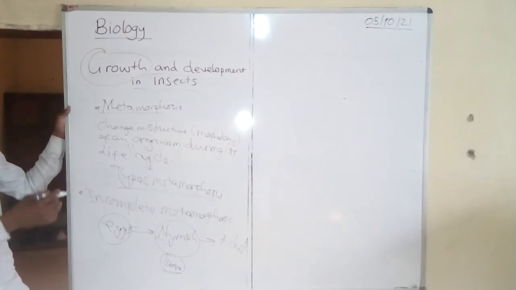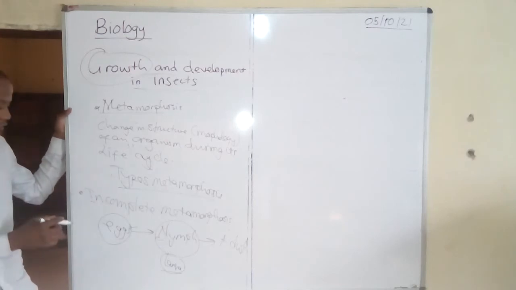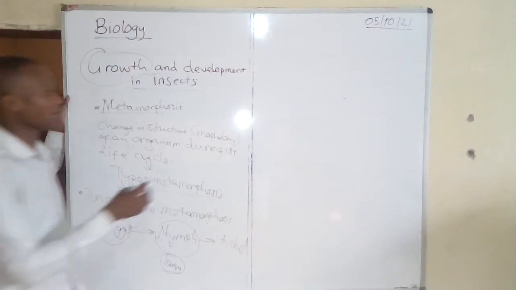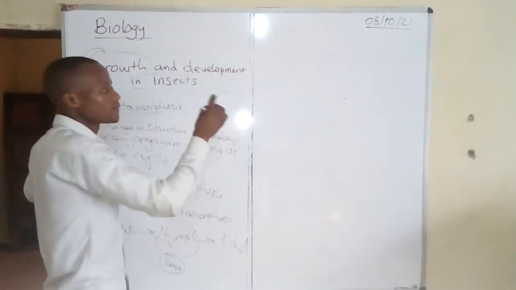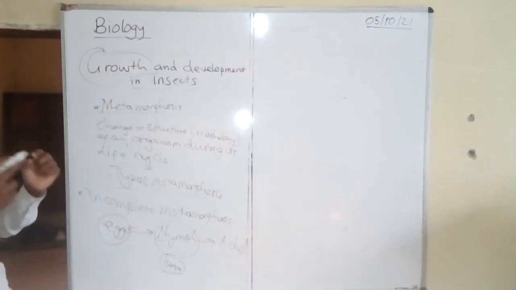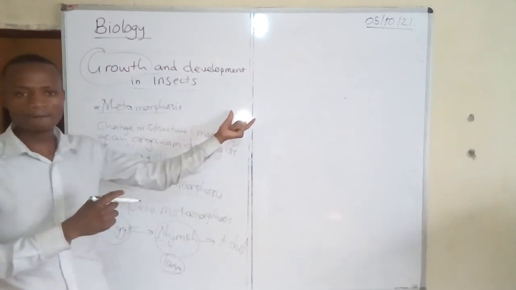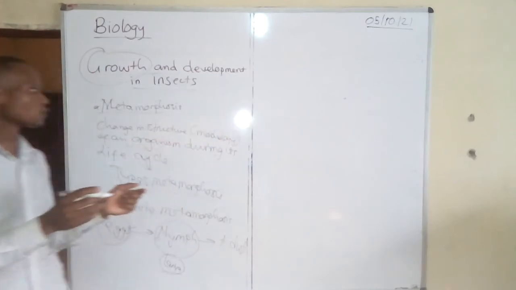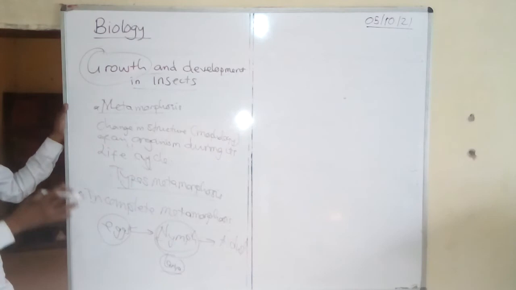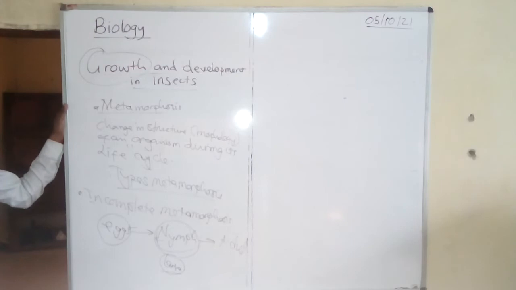The common example of an insect which undergoes these three stages is the cockroach. If you have ever seen a cockroach hatching, you will agree that it hatches directly into a small white cockroach. That white cockroach looks exactly like the other cockroach, which is brown in color, and has everything the other cockroach has. So that white cockroach is what is called a nymph. This is incomplete metamorphosis, which involves only three stages of the life cycle.